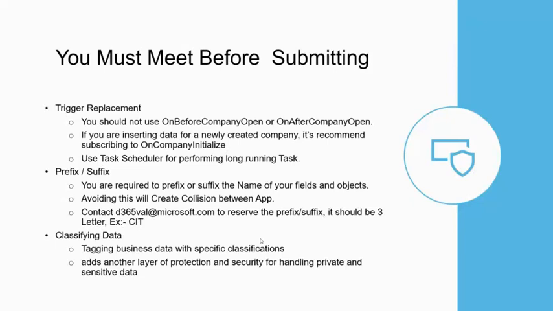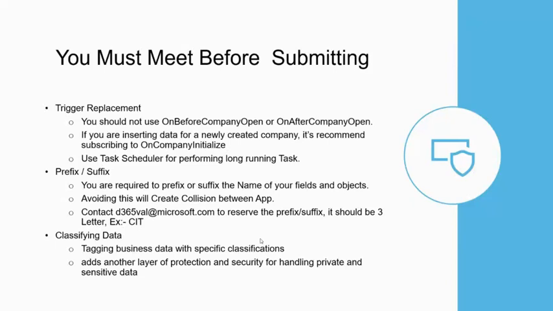Coming to prefix and suffix, it's mandatory, since lots of partners are trying to publish their own apps into AppSource, and even if you take any one Business Central tenant, it will have multiple apps. Basically, the prefix or suffix is used for identifying our tables and fields.